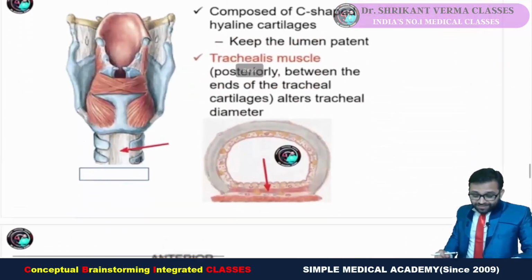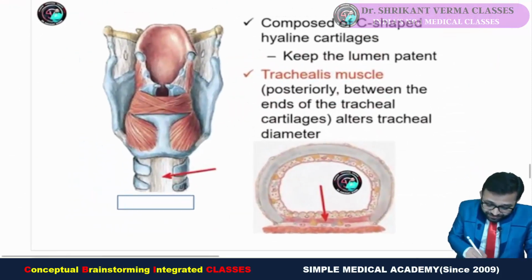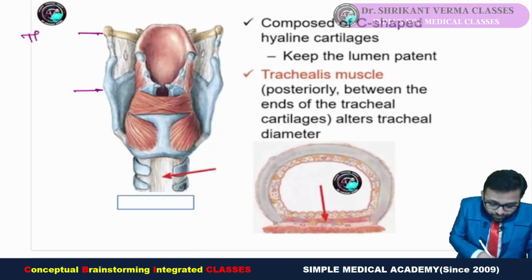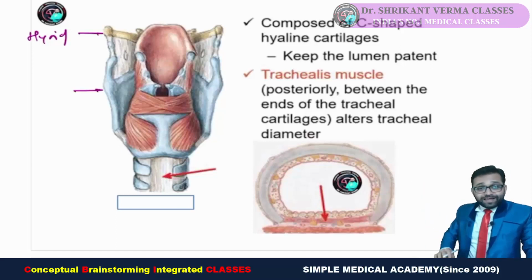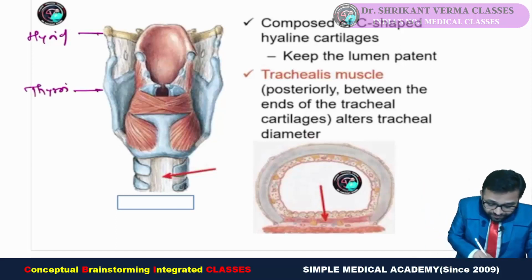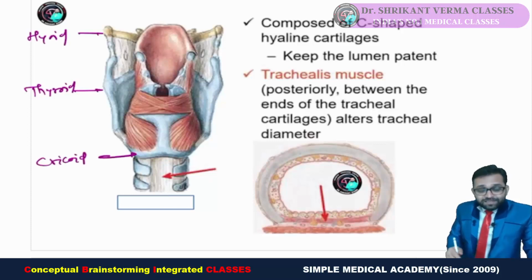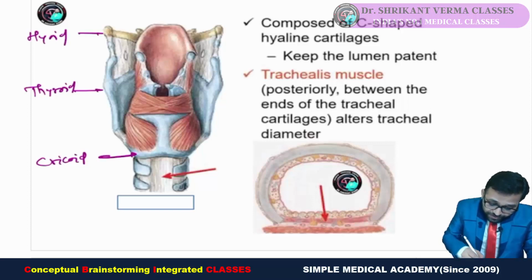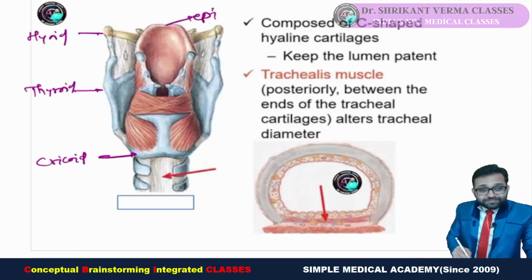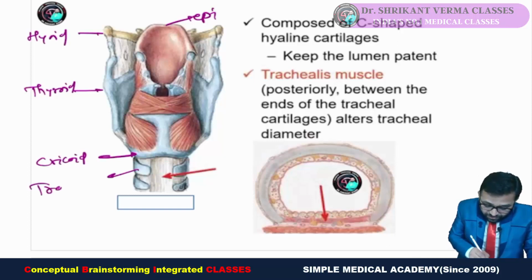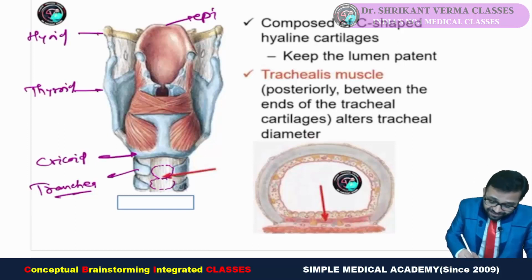Okay, you can see another image. This is our different bones. Yes, you can see the hyoid bone, the posterior view of the larynx, you can see the thyroid cartilage, you can see here our cricoid cartilage, and you can observe the epiglottis. So the tracheal ring you can observe, and it is not complete on the back side. So which muscle is posteriorly? It is nothing but our trachealis muscle.